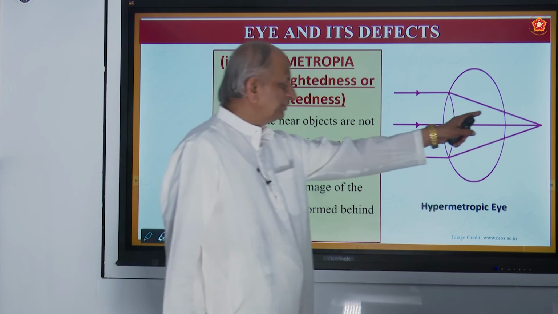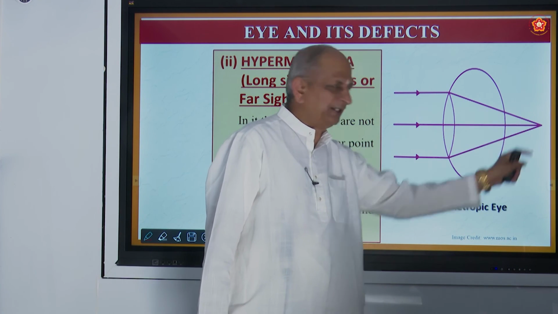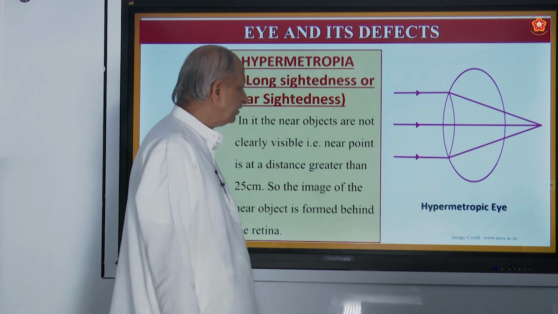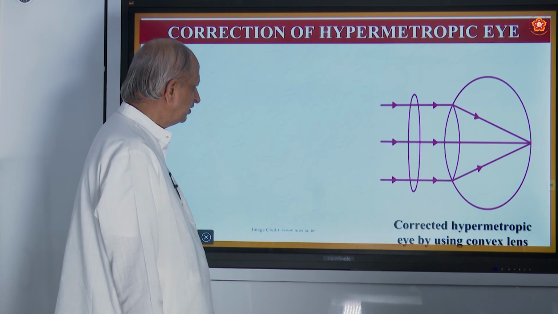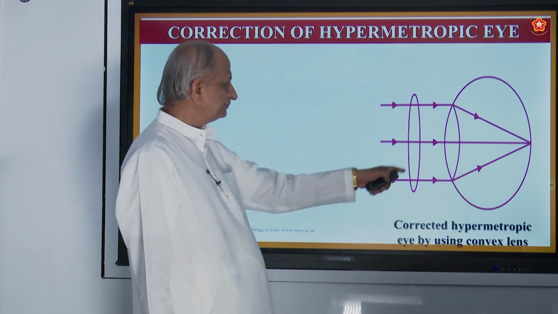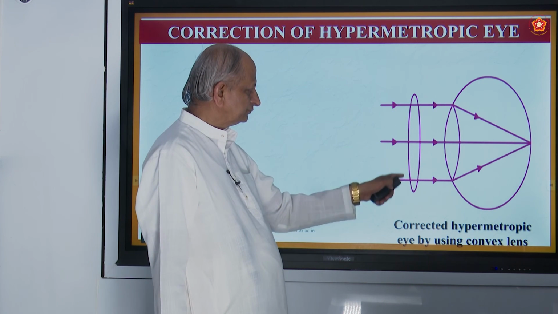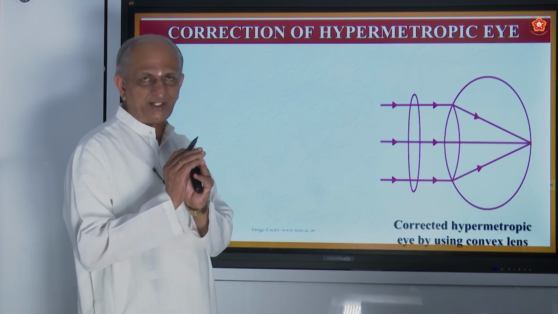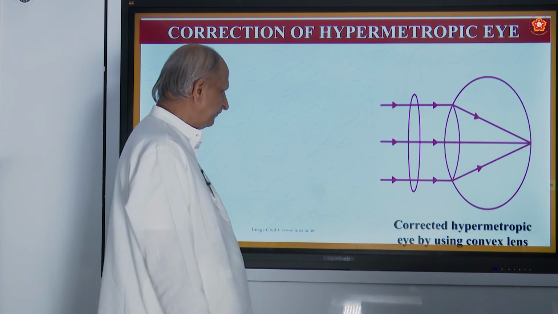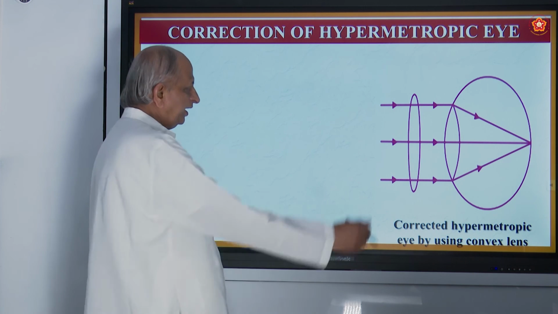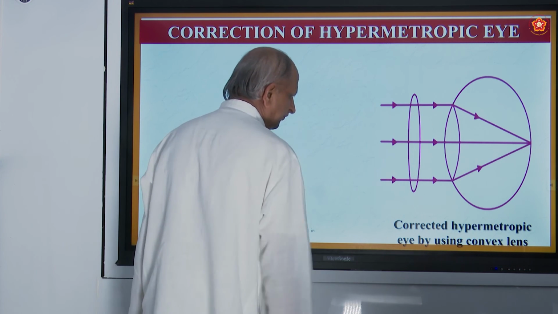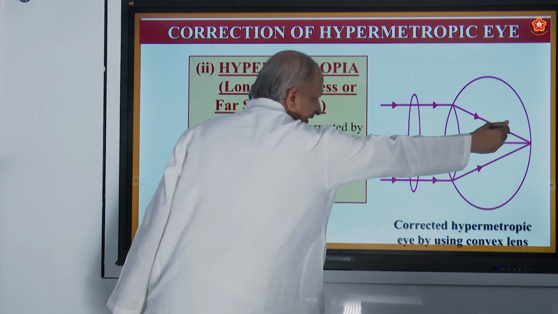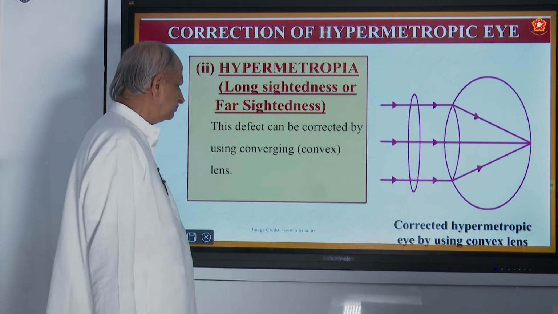Now, what is the solution? You have to use spectacles of convex lens, bulged at the center, thinner at the surfaces. By using spectacles of convex lens, the image can be made to form on the retina.